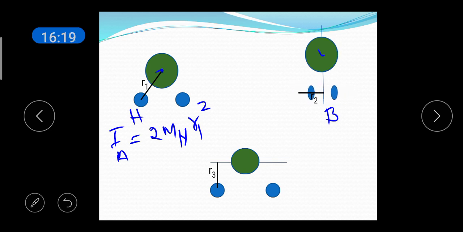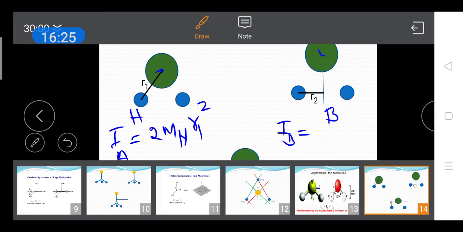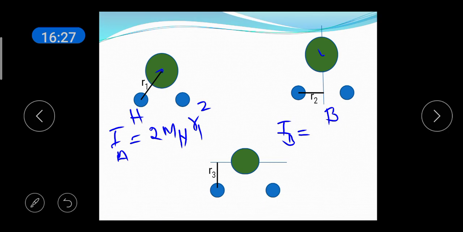So, in this case, the moment of inertia is represented as IB, which is equal to mh r2 square, where r2 is the distance between the hydrogen atom and the axis, and you have two hydrogen atoms, so it is 2mh r2 square. So, you can see that IA is not equal to IB.